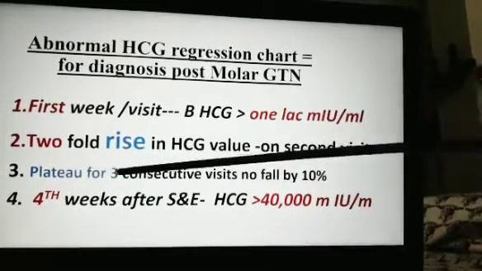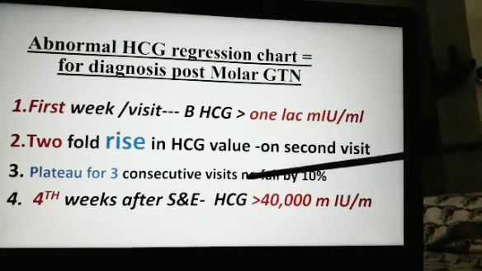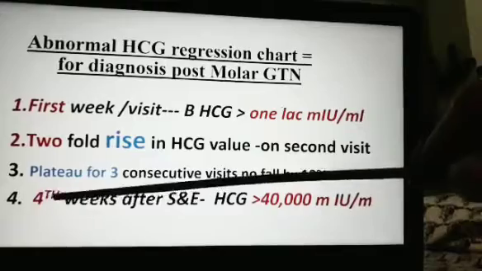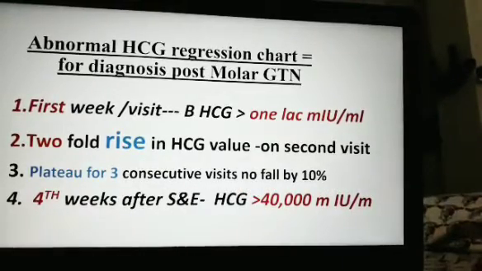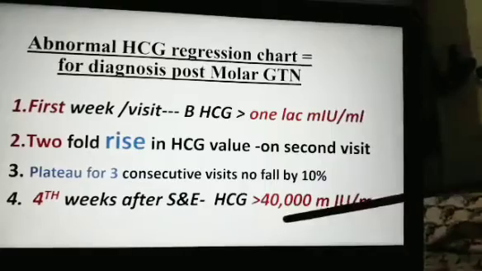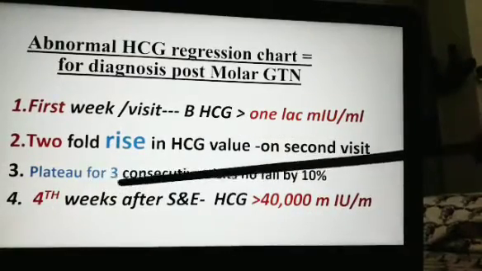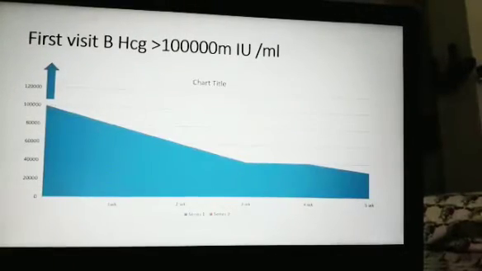On the third visit, plateau for 3 consecutive visits or no fall by 10%. No fall or plateau is the same. The fourth point is, fourth week HCG titer more than 40,000 milli international units per ml. So first week more than 1 lakh and fourth week more than 40,000. In between, the second point is 2-fold rise and persistence of plateau for 3 weeks is the third point. Like that you remember.